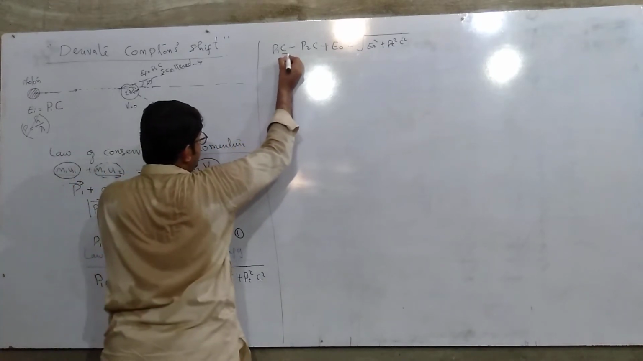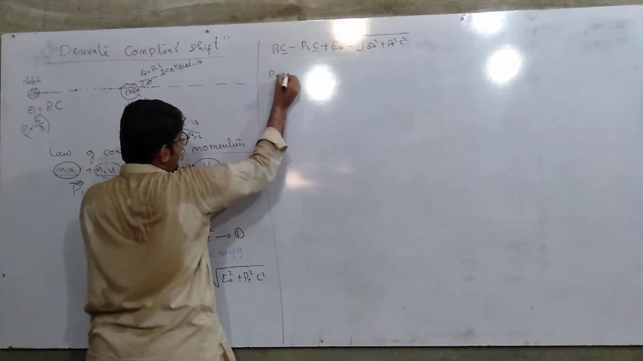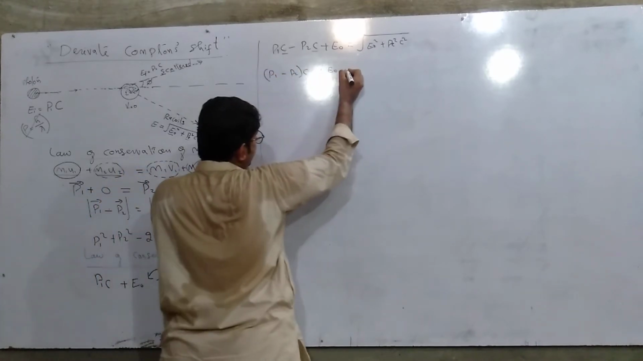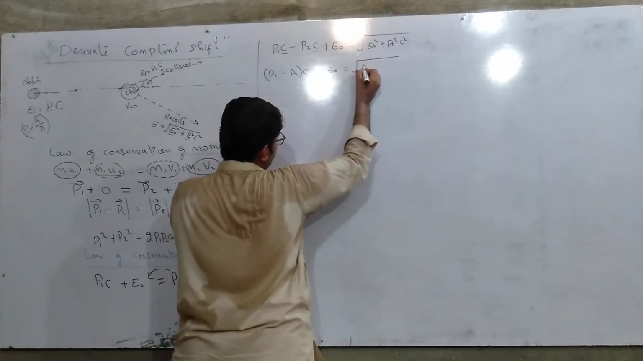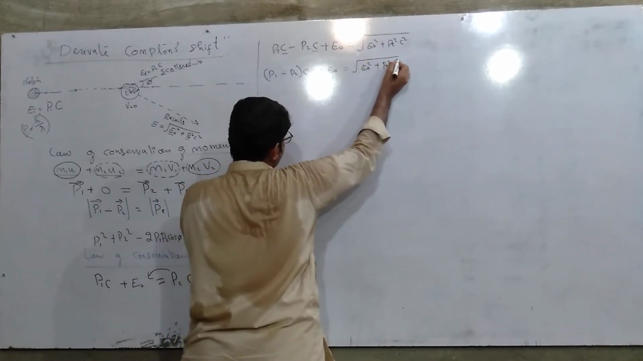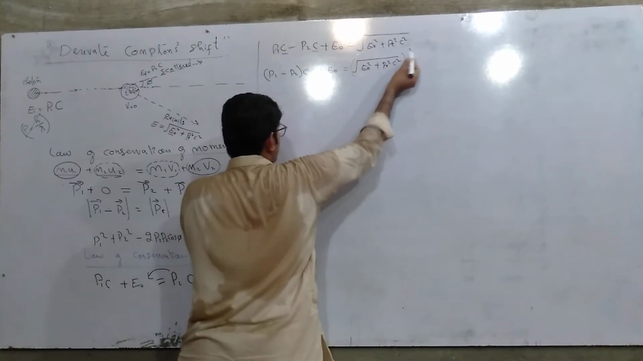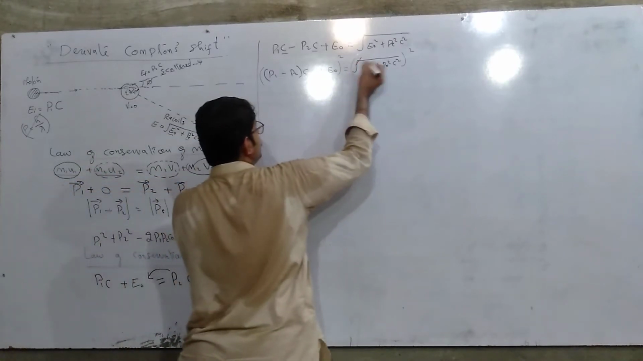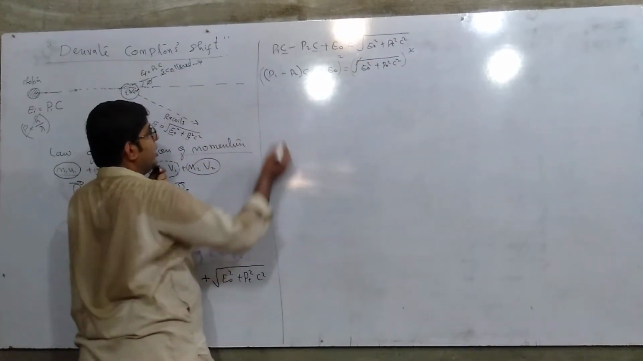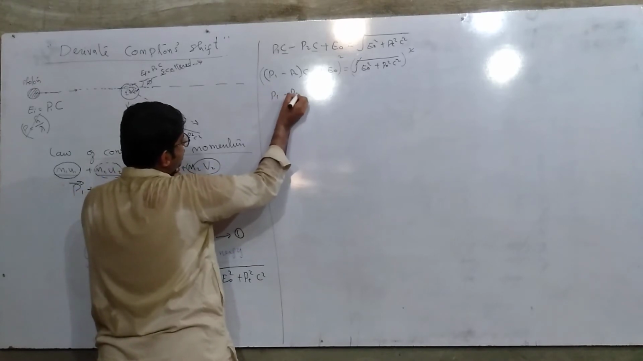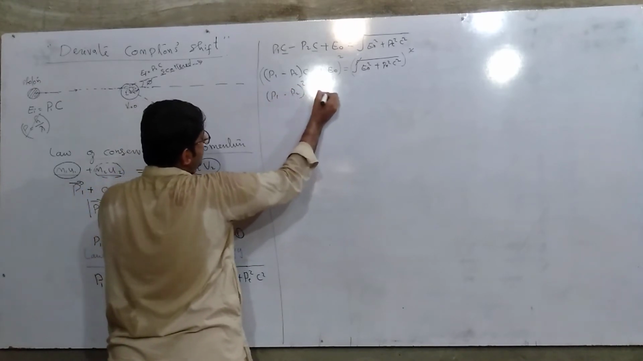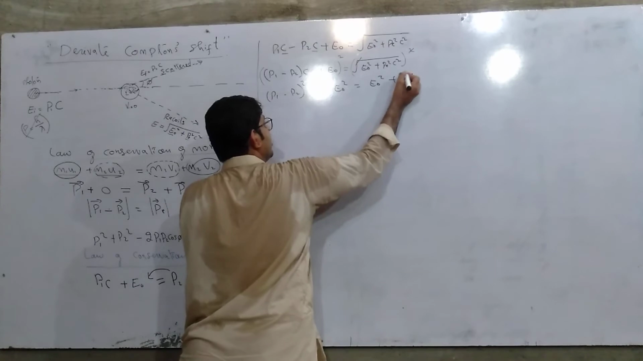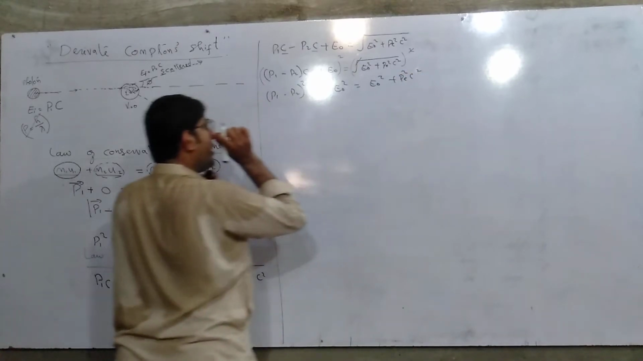As we know that C can be taken common, (P1 minus P2) into C plus E naught is equal to the root of E naught square plus Pe square into C square. By squaring both sides, we can cancel the under root, so the radical sign is cancelled with the square. Now (P1 minus P2) square C square plus E naught square is equal to E naught square plus Pe square into C square.